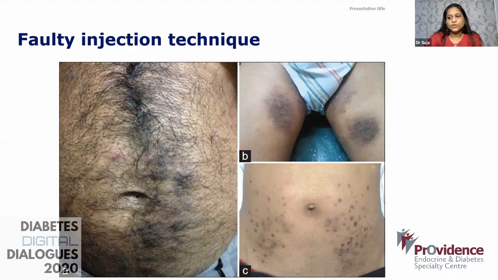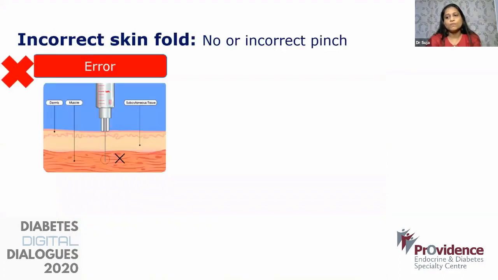So ideally, to deliver insulin in the subcutaneous adipose tissue, patients are advised to make a lifted skin fold, and then insert the needle at 90 degrees to the surface. And particularly in lean patients, suppose the anticipated distance from the skin surface to the underlying muscle is expected to be less than the needle length, you should definitely make a skin fold before injection. On average, the skin fold thickness of a human is around 2.2 millimeters by ultrasound records.